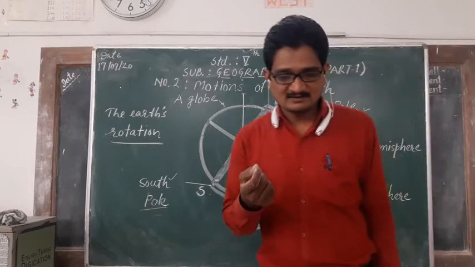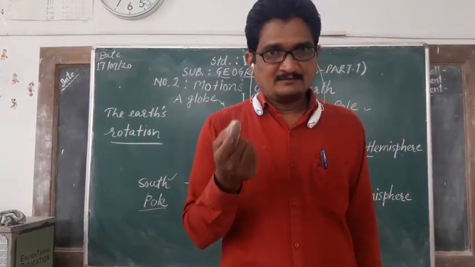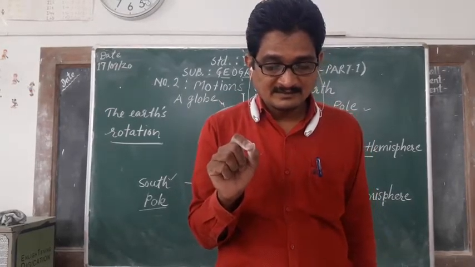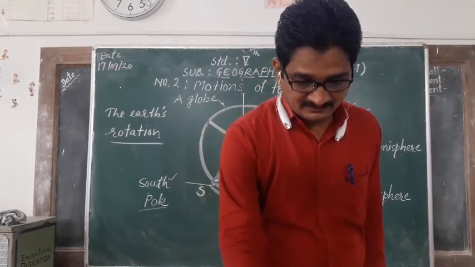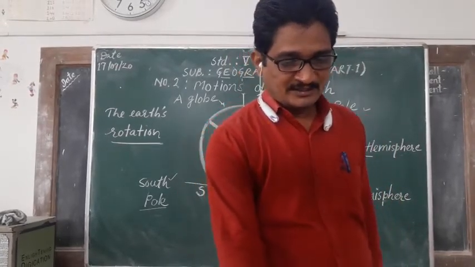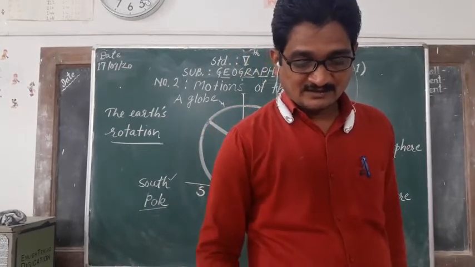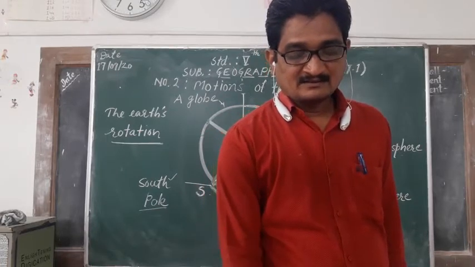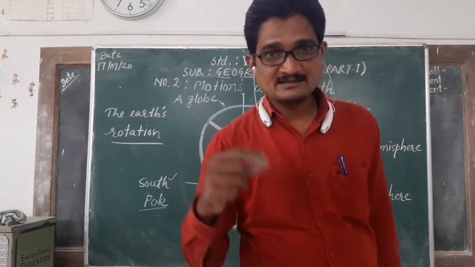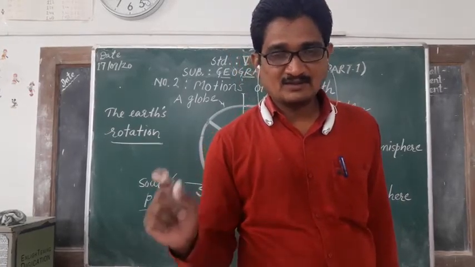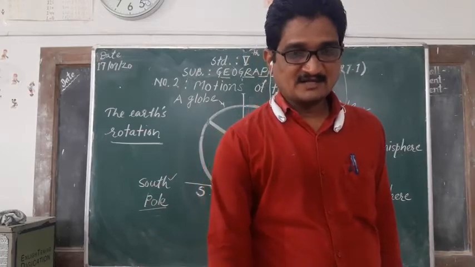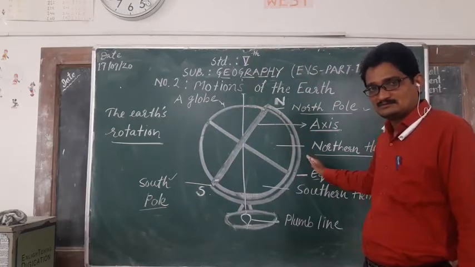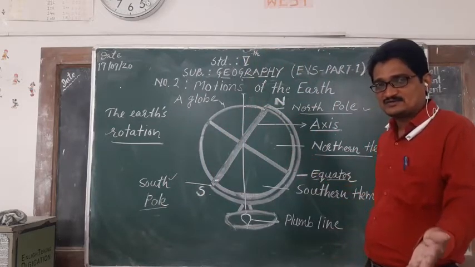All these smaller definitions you should note down in your notebook. Note down what is the equator, what is rotation, and in which parts the earth divides, the northern part and southern part. And observe this globe which I have drawn on the board. That globe is also in your textbook.